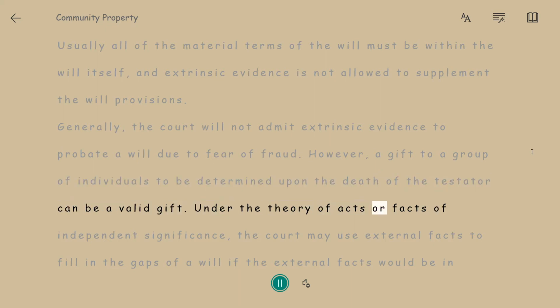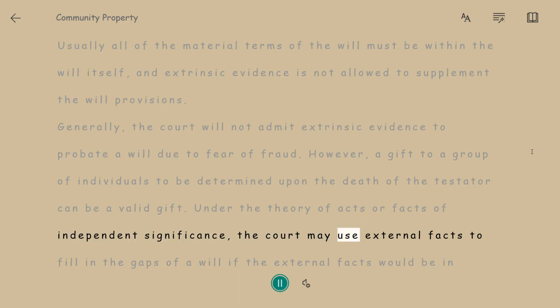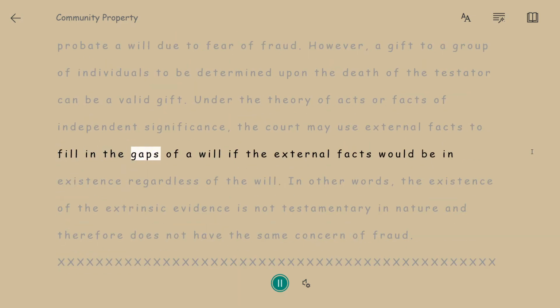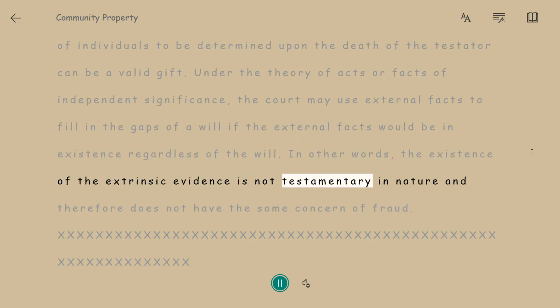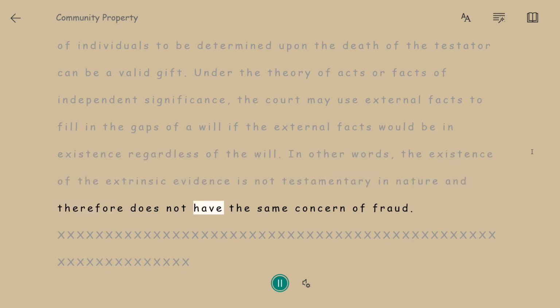Under the theory of acts or facts of independent significance, the court may use external facts to fill in the gaps of a will if the external facts would be in existence regardless of the will. In other words, the existence of the extrinsic evidence is not testamentary in nature, and therefore does not have the same concern of fraud.